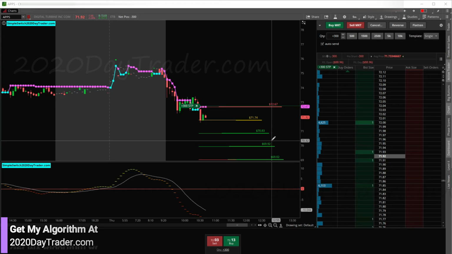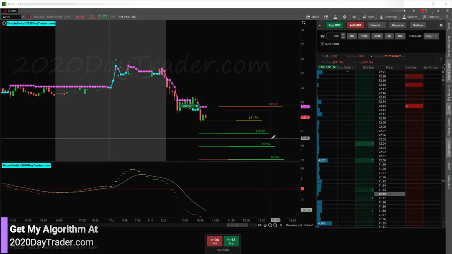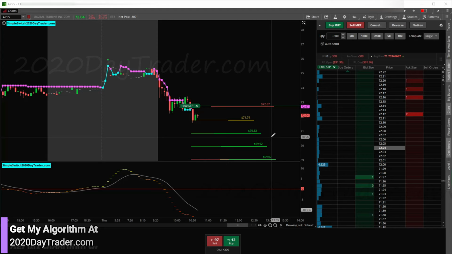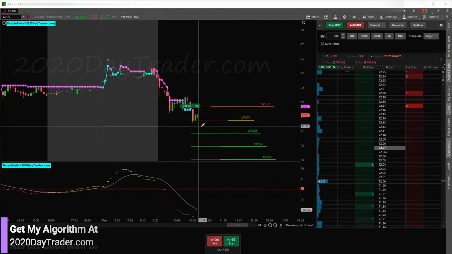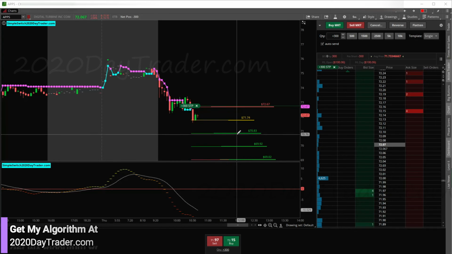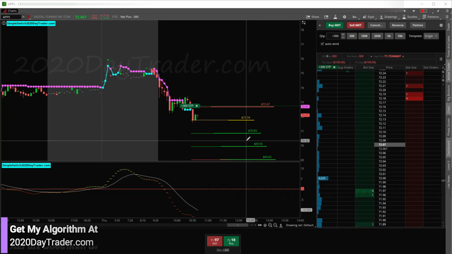So I was going to trade light today since I haven't slept in 31 hours, but APPS doesn't deliver a lot of premium trades. It doesn't have a lot of losers. So I didn't want to miss out on the opportunity. So I decided to go ahead big on this trade, 300 shares. We're at a risk reward of 150 right now, and instead we're risk rewarding around 280 because of the super premium. So we'll see how this shakes out. Hopefully we get a nice winner here and pick up a decent chunk of money, and maybe we can close out the day with 400 bucks. That would be sweet.